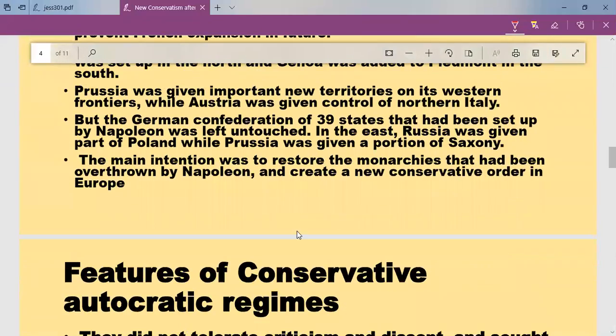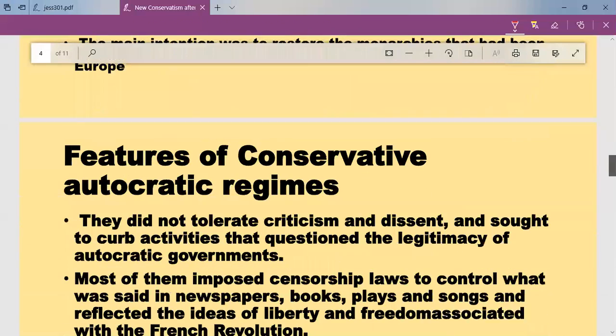The main intention was to restore monarchy. They wanted to bring conservative rule, they wanted to bring monarchy. Napoleon did not want monarchy, but these people wanted to bring monarchy once again in different parts of Europe. Napoleon was like a conqueror. He was attacking countries one by one, and he appointed his own officials over there. So he was not following a strict monarchical form of government, even though you can say it was sort of monarchy.